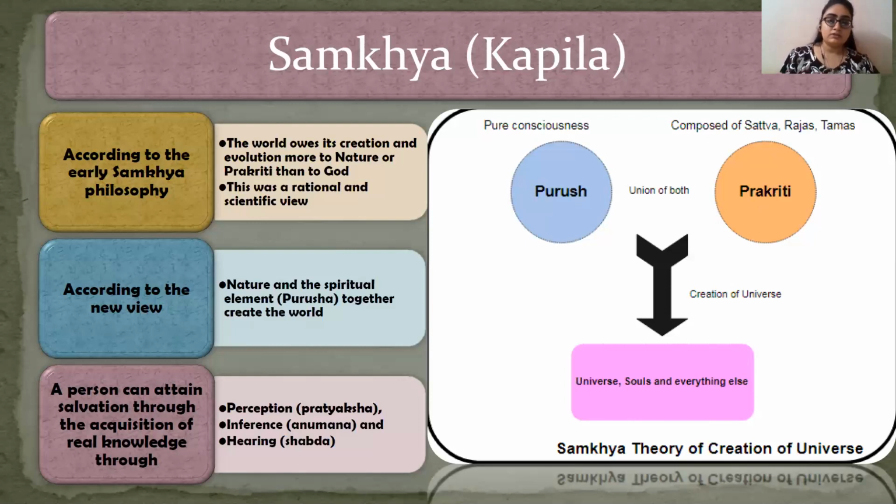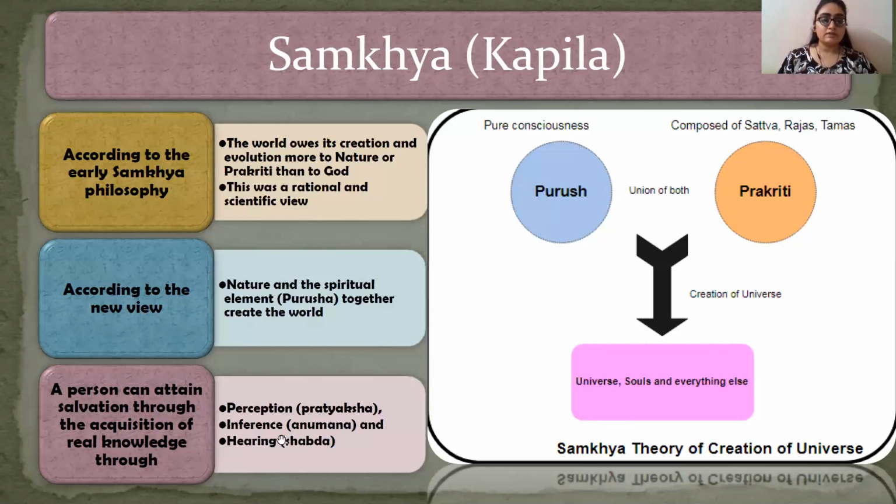The early view is based on the fact that only Prakriti creates the world. The new view says that the union of Prakriti and Purush creates the universe and the world. Understood? Clear?